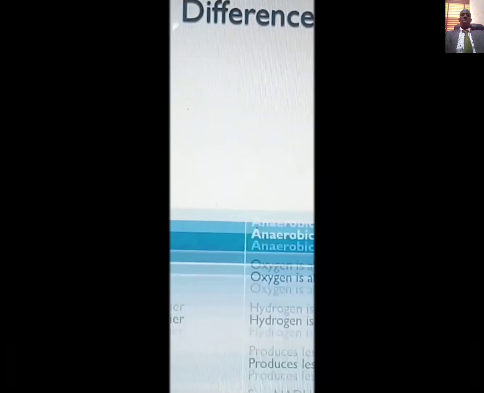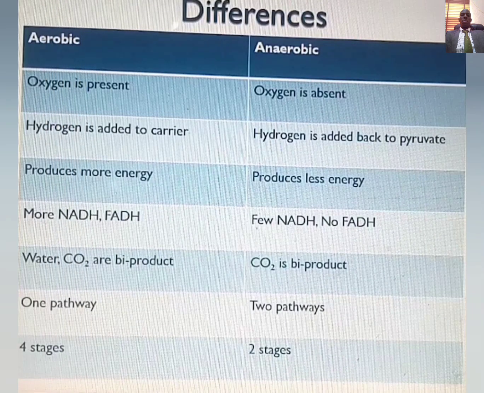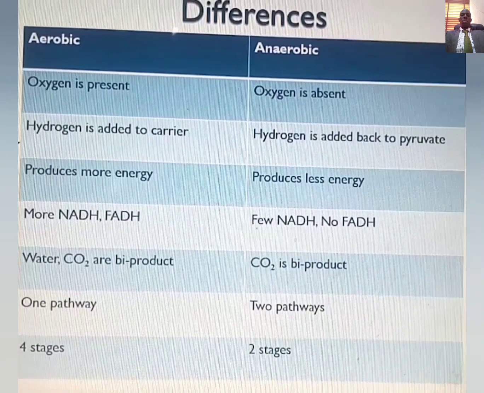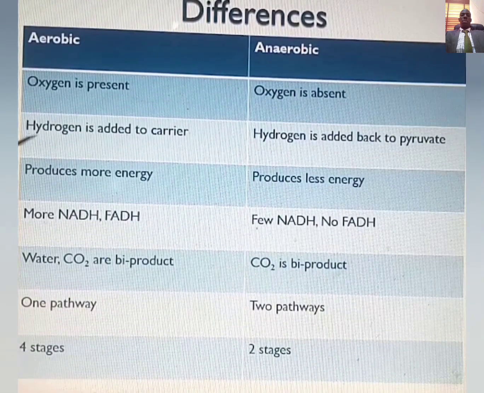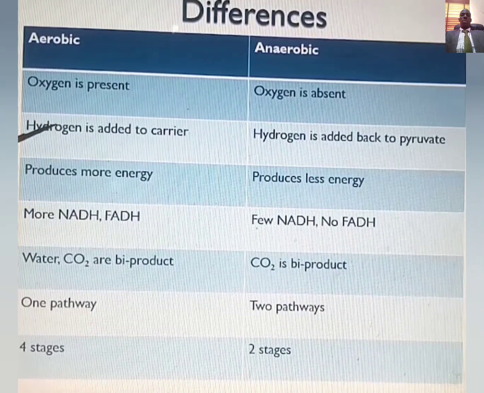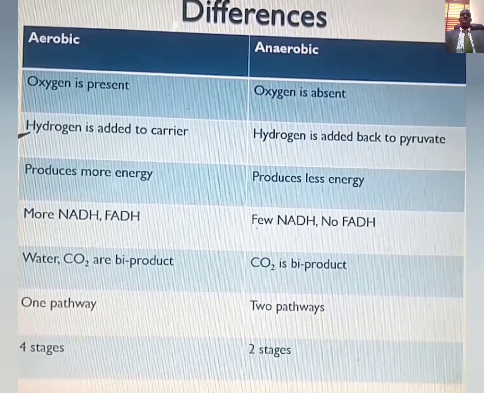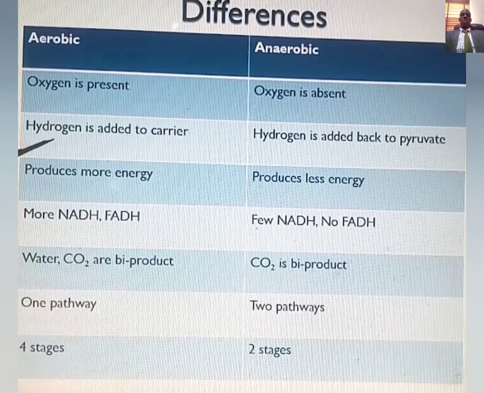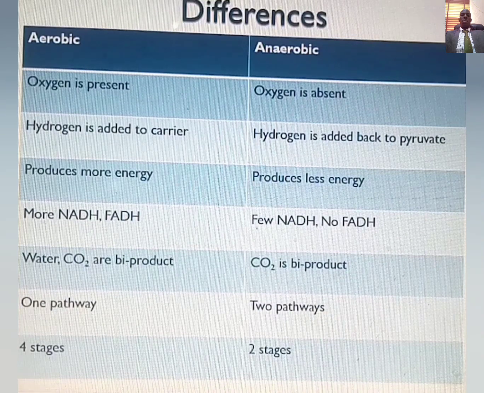Now let's go on to discuss the differences between aerobic respiration and anaerobic respiration. In aerobic respiration, oxygen is present, while in anaerobic respiration, oxygen is absent. In aerobic respiration, hydrogen is added to the carrier. You can still remember the electron transport chain that was discussed during oxidative phosphorylation in aerobic respiration. Hydrogen is added to the carrier. In anaerobic respiration, hydrogen is added back to your pyruvate. You can see that in what I just discussed.